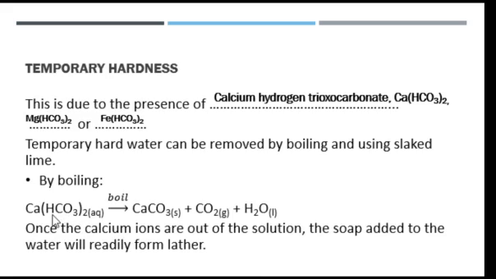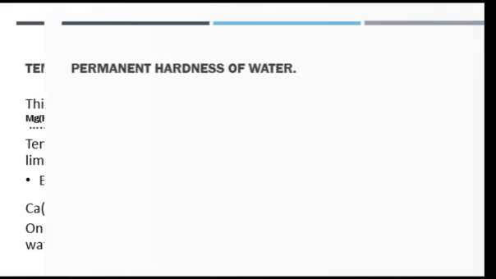Alright, going to the equation of boiling, it's very important you understand this equation. So we have calcium hydrogen trioxocarbonate present in water. When it is boiled, you have calcium carbonate, you have carbon dioxide, and we have water. Right? Once the calcium ions are removed out of the solution, then the water has become soft and it can form lather with soap. Right?